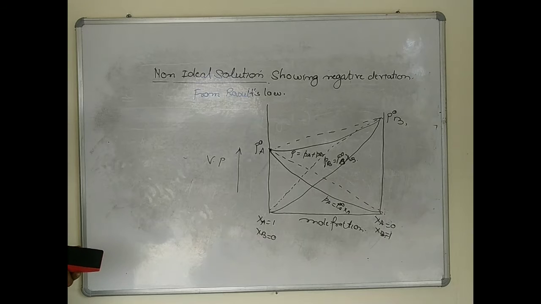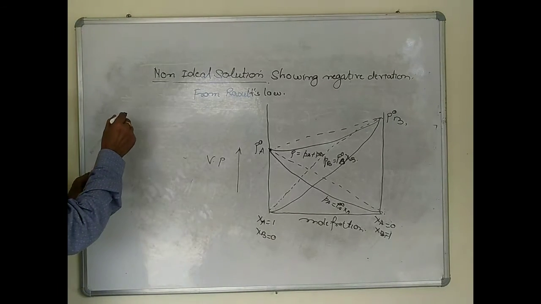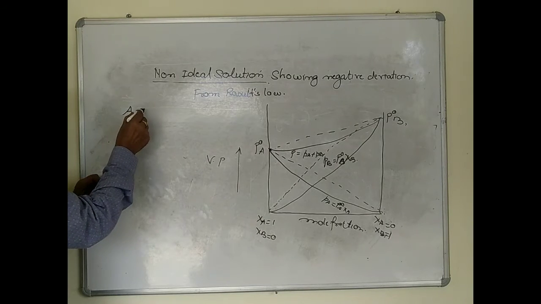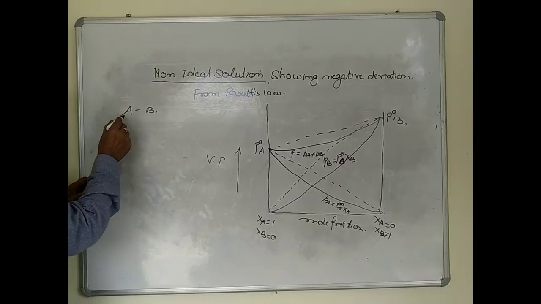This also can be explained on the basis of the molecular level. After mixing the two components A and B, a solution AB is formed.